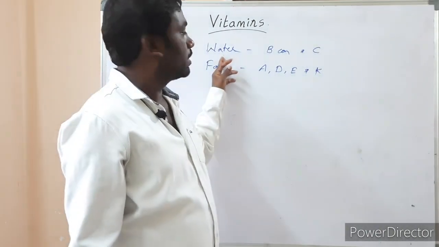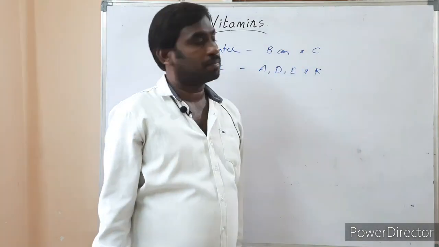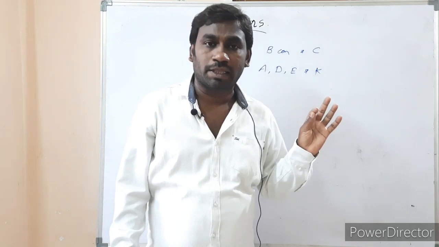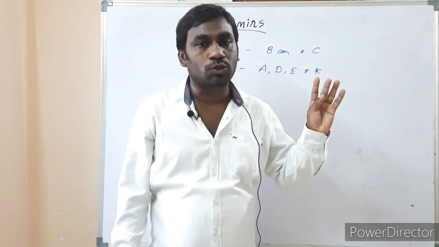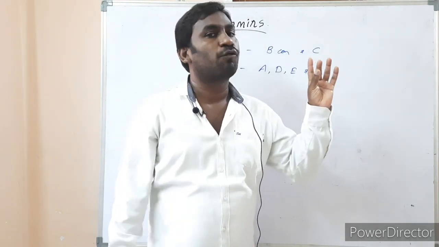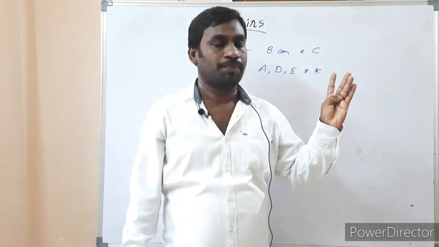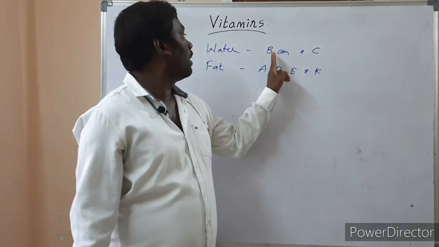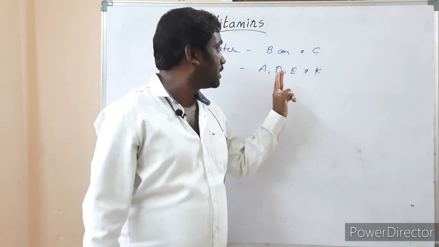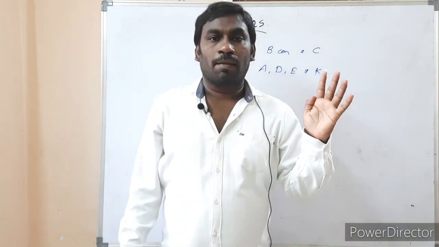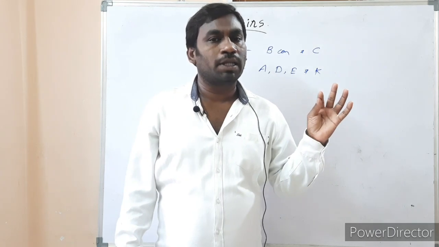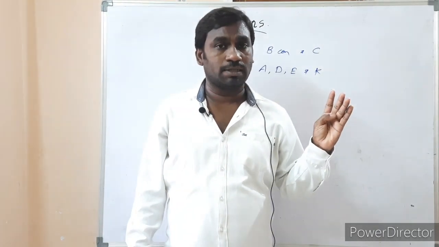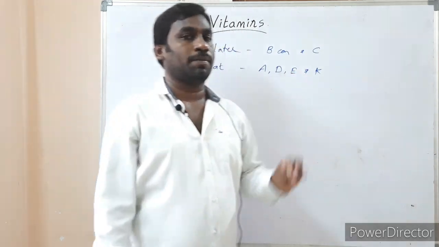First, water soluble vitamins, B complex and C vitamin: B1, B2, B3, B6, B12. Next two acids, folic acid and pantothenic acid, then biotin and C vitamin. These all are water soluble vitamins. I repeat it once again: B1, B2, B3, B6, B12, folic acid, pantothenic acid, biotin and C vitamin.